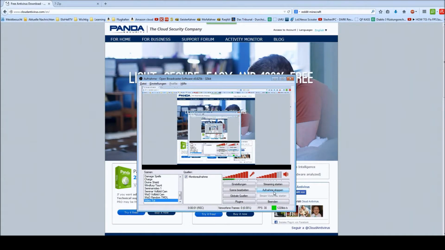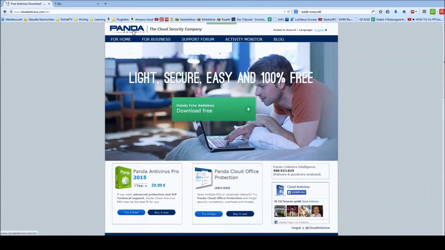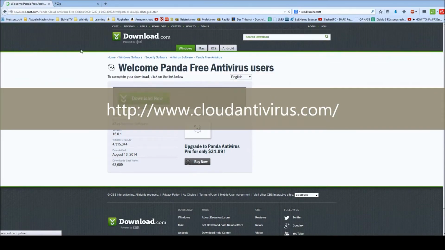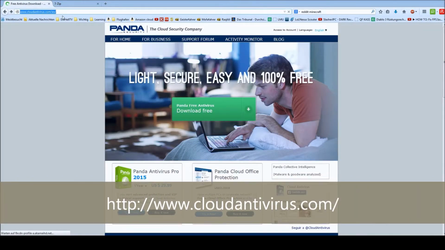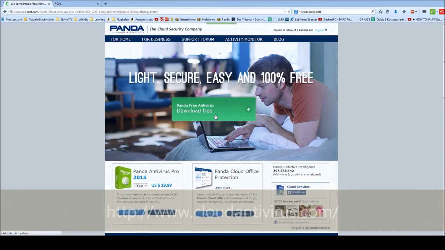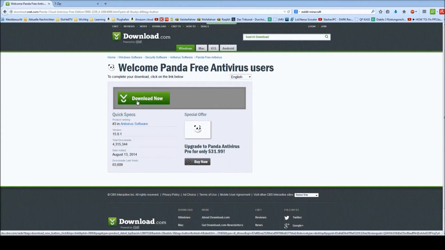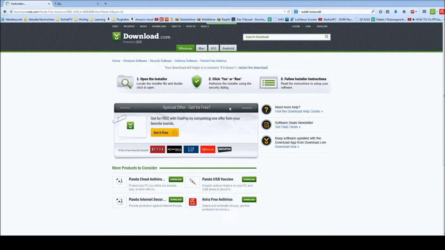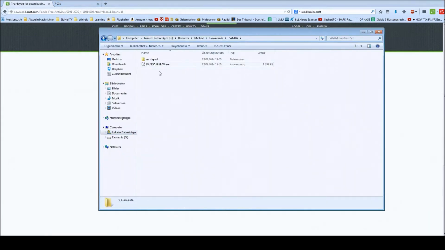Hello and welcome to a short tutorial for installing the Panda Security free antivirus, because a lot of people have problems with the install. So first you obviously want to download it from the Cloud Antivirus.com page, and if you download it, a lot of people have the problem that when you finally have it and you try to start it, it will crash immediately. So this is how you solve this problem.